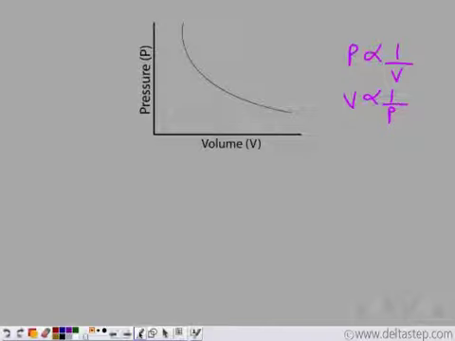Now let's say this 1 by V is X. So we get that pressure is directly proportional to 1 by V, which is X. So pressure is directly proportional to X, and over here, X is 1 by V. So pressure is inversely proportional to volume, and pressure is directly proportional to 1 by volume.